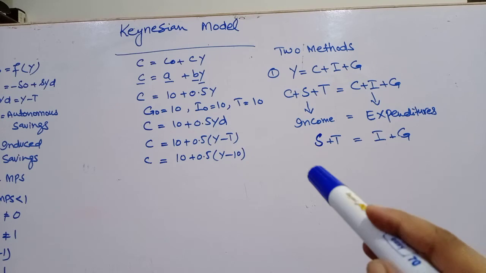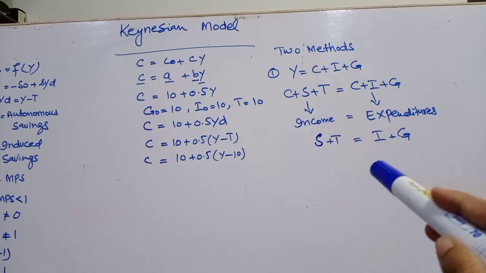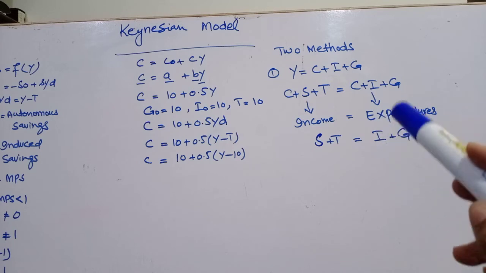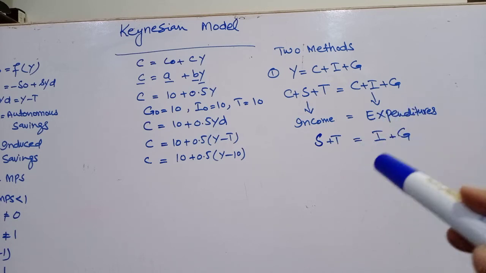The difference in this equation is created by S plus T. Where S plus T is equal to I plus G, that level of income will be the equilibrium level of income in the Keynesian model.